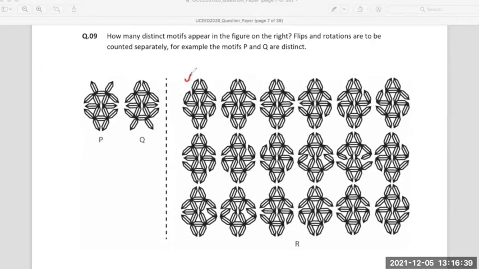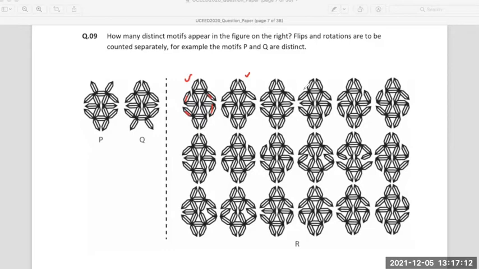Yes, this will be different. Of course, it's the first one. The second one runs in a cyclic order. All the lines are running in a cyclic order. In this case, the second motif that you see is also different, because this is going down and this is also going down. Here it is all in a different manner. So this is different.